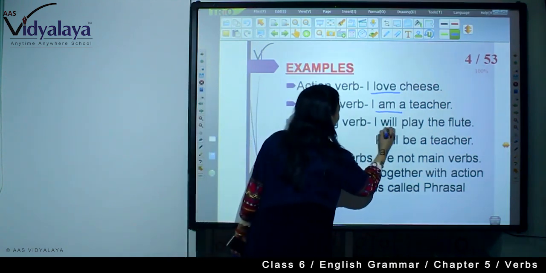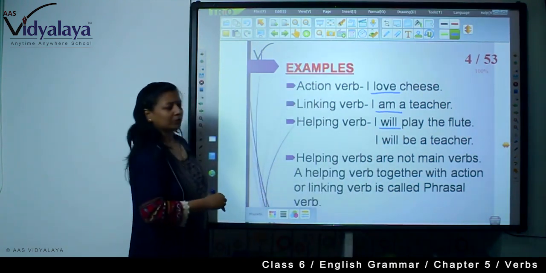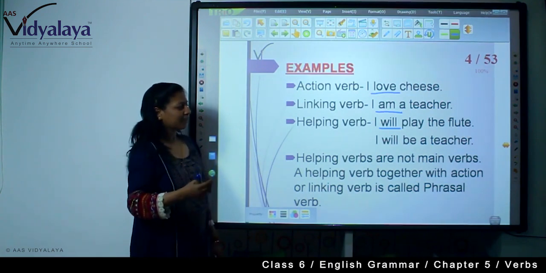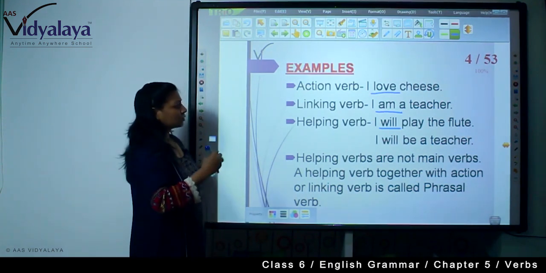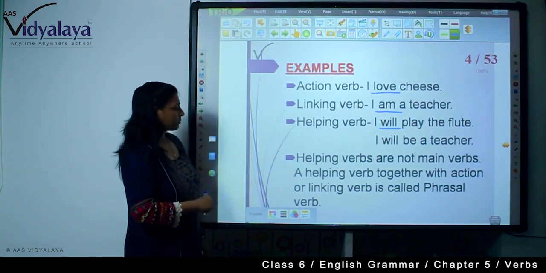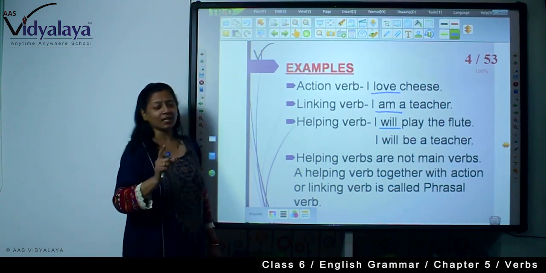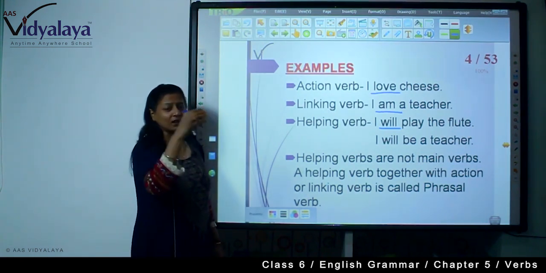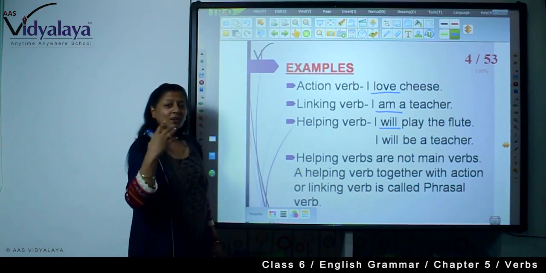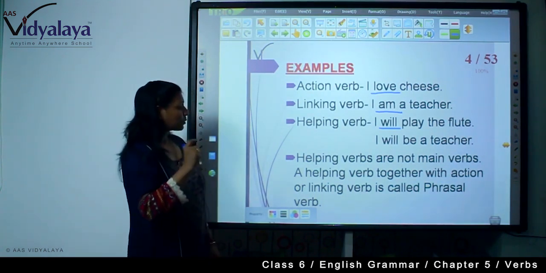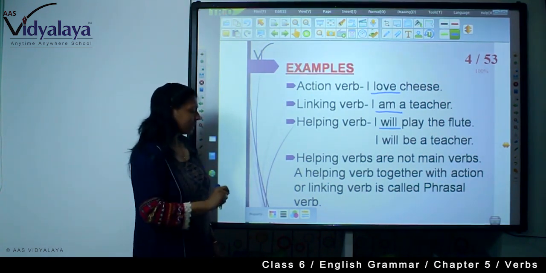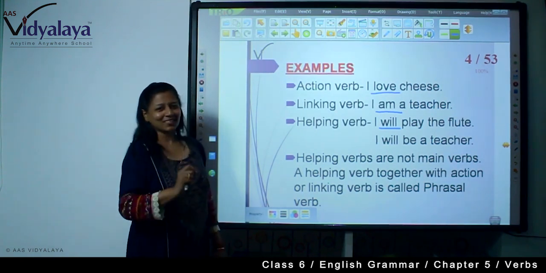This is a helping verb: I will play the flute. I will be a teacher. So these are the helping verbs. Helping verbs are not main verbs. Main verbs are love, go. These are the main verbs. The helping verb together with an action or linking verb is called a phrasal verb.